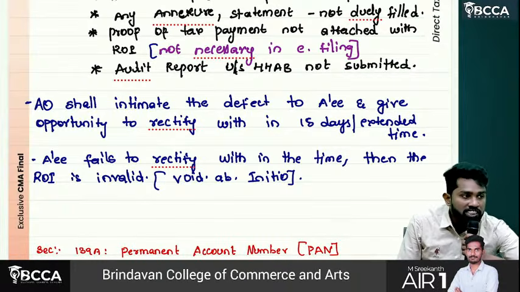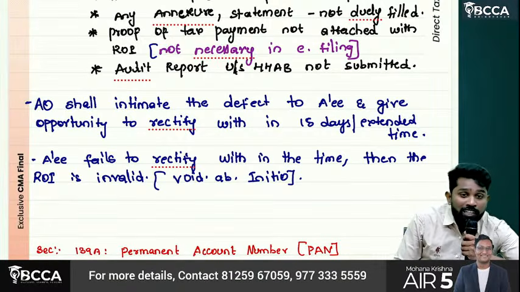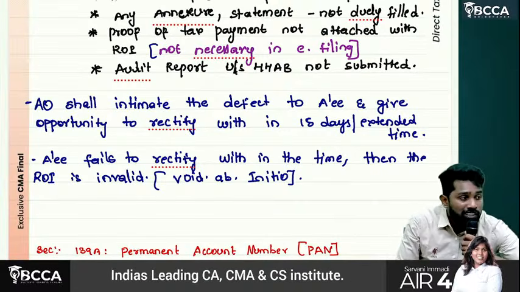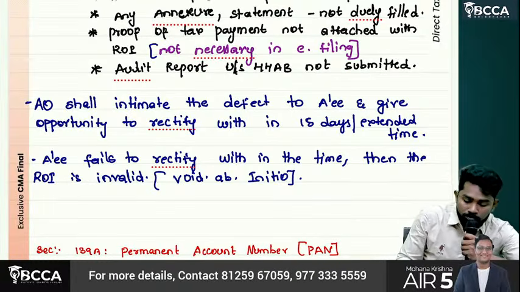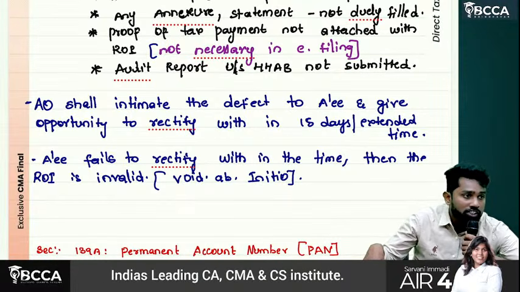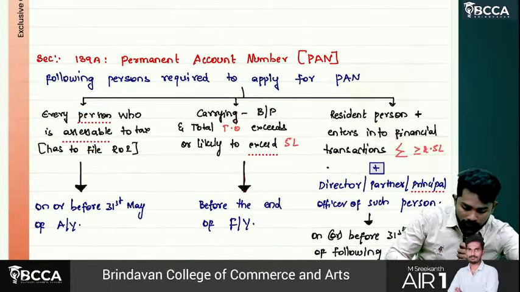Okay, if it is a defective return, what AO has to do? He has to inform that defect to SSE. Okay, and he has to give 15 days or sometimes more than 15 days also time to get rectify that defect. Okay, if he rectifies that now, then no issues. Otherwise, if SSE fails to correct the defect within 15 days or extended time, then the return will be considered as invalid, void ab initio. Then PAN number.